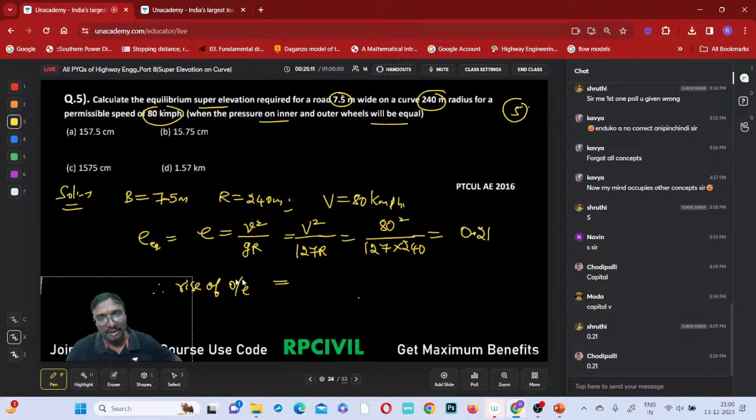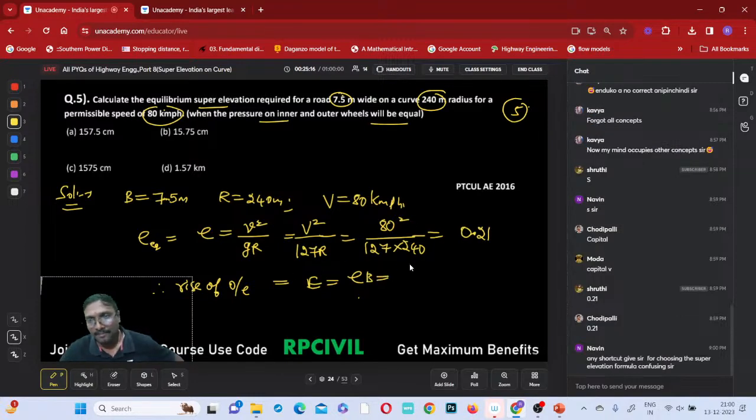This is 0.21. Everybody got the same answer. Then what is the rise of the outer edge? Capital E will be equal to small e into B. See here, it is given in centimeters, kilometer. Given in centimeters means we have to consider the level difference only. It is not the slope they are asking, it is the level difference, capital E, they are asking.